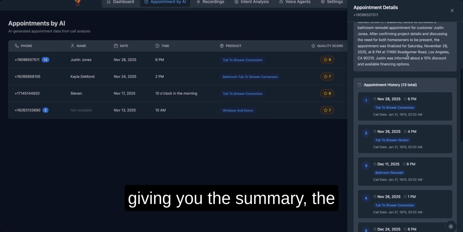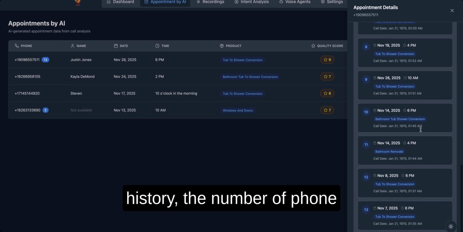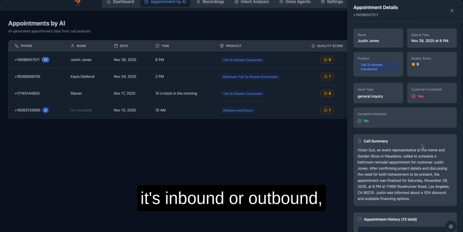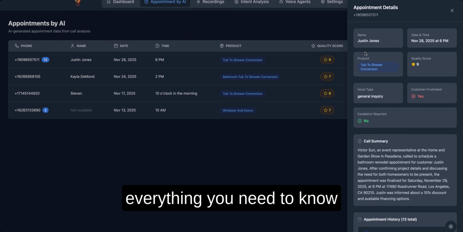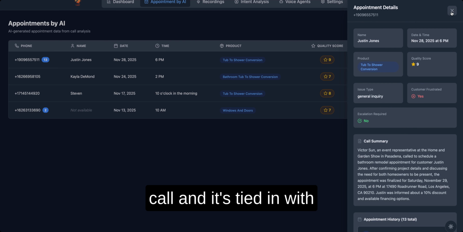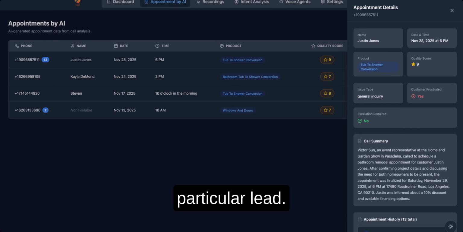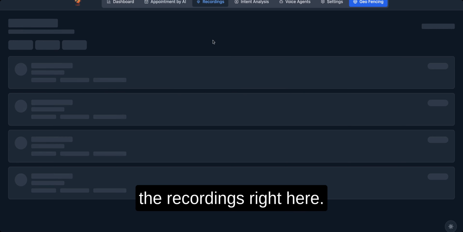In this case, it's actually giving you the summary, the history, the number of phone calls that were made, whether it's inbound or outbound, everything you need to know about that particular phone call, and it's tied in with that phone number or that particular lead. Moving forward, you've got the recordings right here.